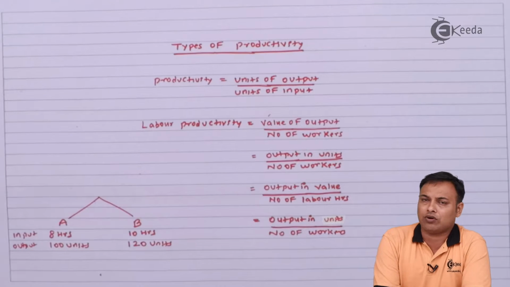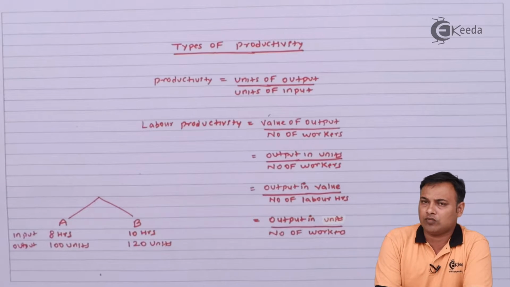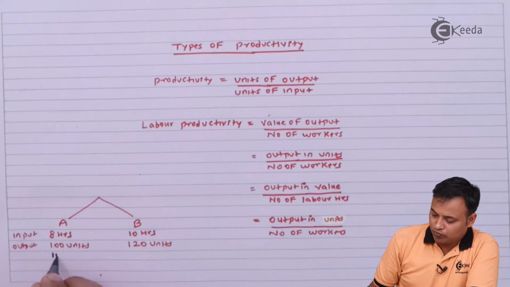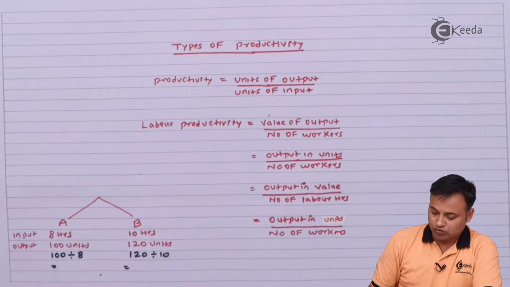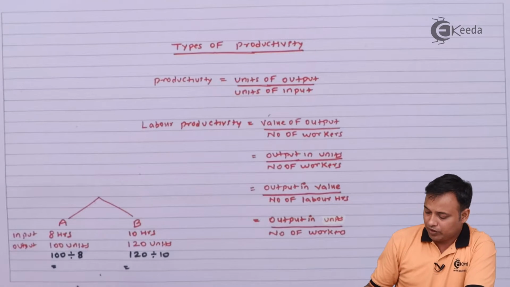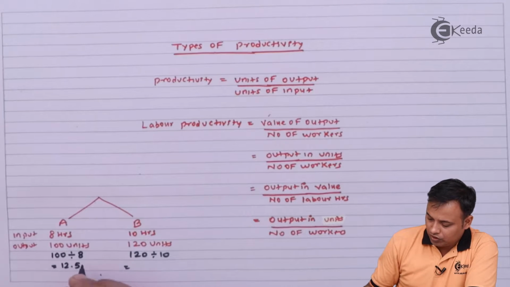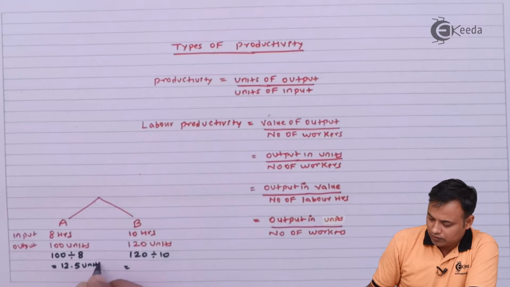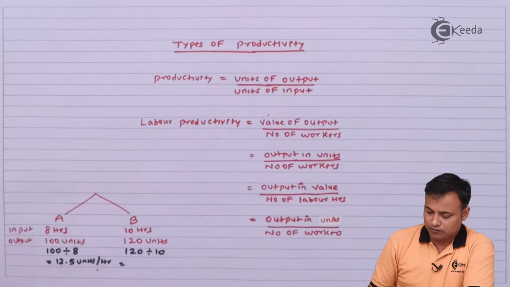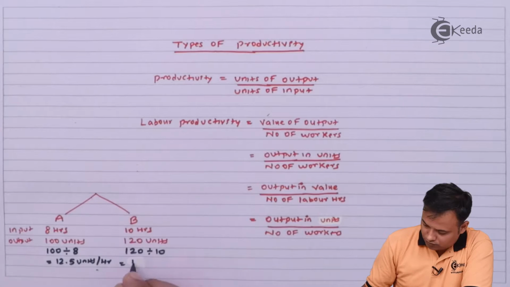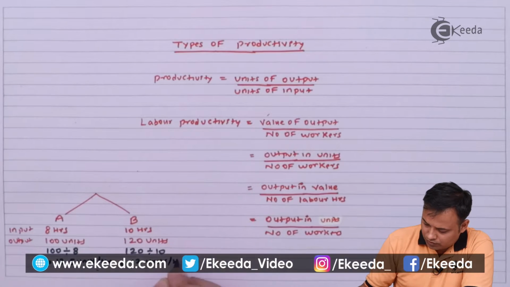No. I need to calculate the productivity by using the formula output upon input. So here the formula will be output 100 divided by input 8, and here output 120 divided by input 10 hours. So 100 divided by 8 will be 12.5 units per hour, and in case of B, it will be 12 units per hour.